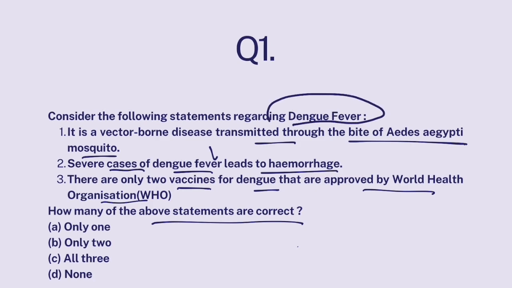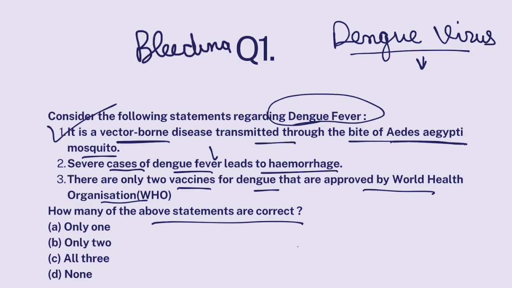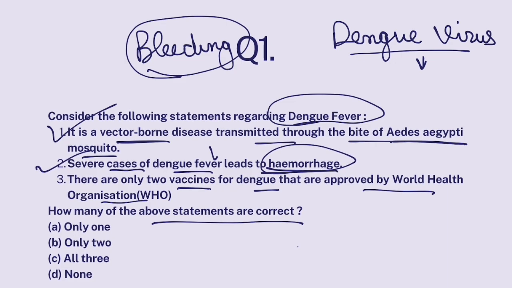Now look, dengue fever is caused by dengue virus. So it is a viral disease. But it is a vector-borne disease. That means dengue enters your body through a bite of a mosquito. That mosquito is called Aedes mosquito. So this is correct. Now, dengue fever causes fever, headache, body ache and all that. But severe cases of dengue actually lead to bleeding. That bleeding can be internal or external. And that bleeding is known as hemorrhage. So this is also correct.